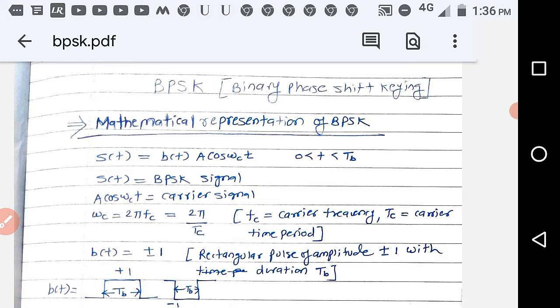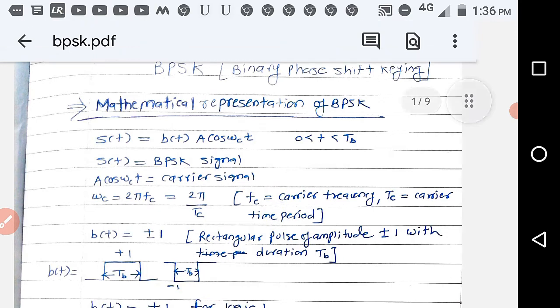So the first thing is clear: why we are doing digital modulation, because 1 and 0 are hard to transmit through the wireless channel. So we are taking the help of a carrier to send them through wireless channels. One of the methods is binary phase shift keying, where the carrier's phase is changed in accordance with the 1 and 0.